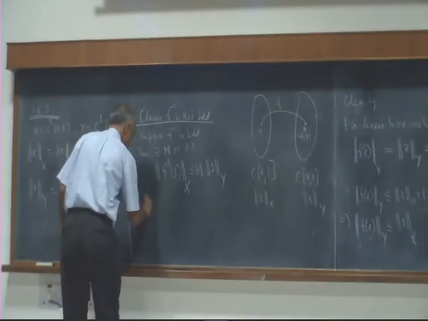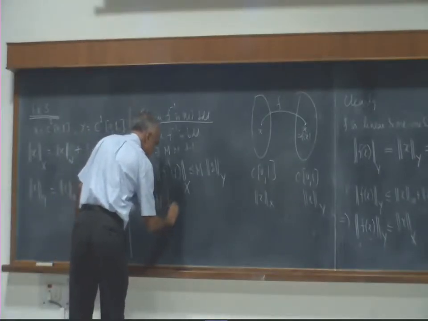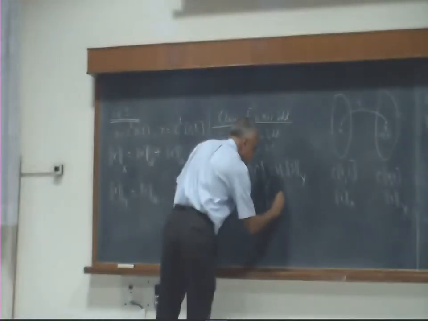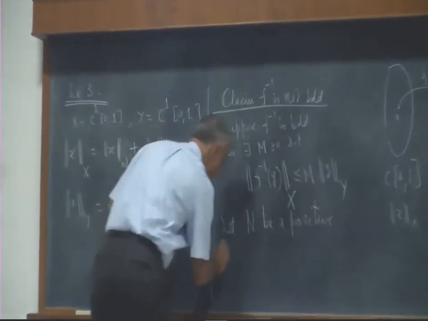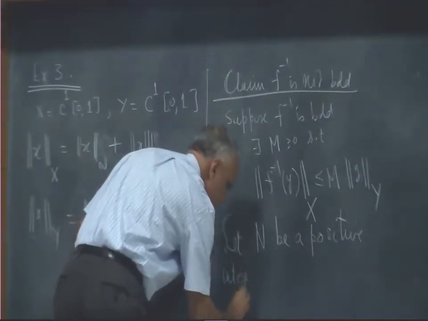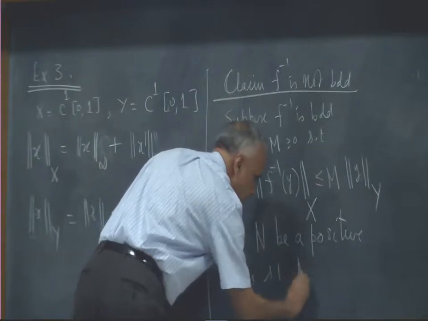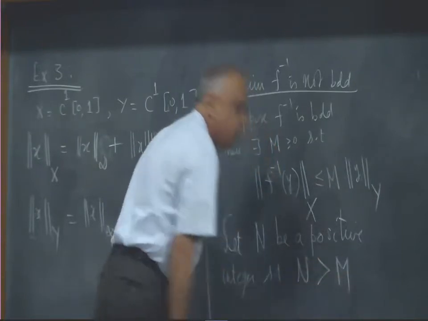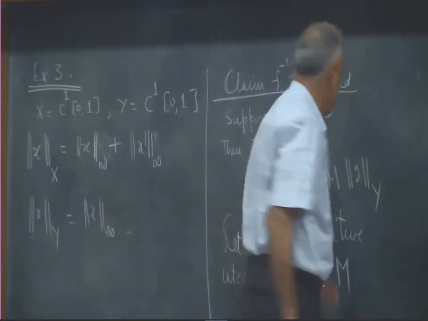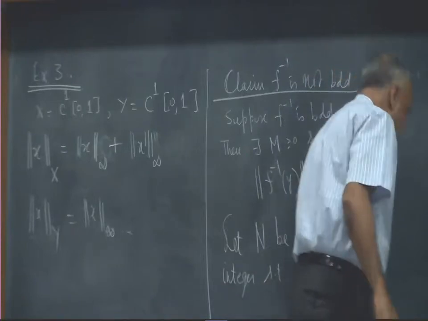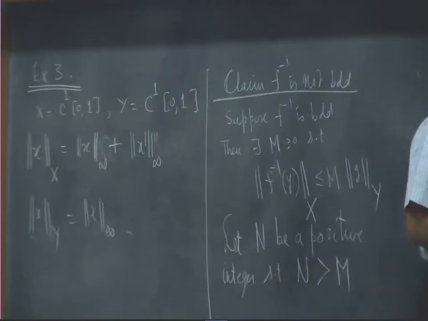So let n be a positive integer such that n is bigger than m. That is always possible, because once this m exists, I will find an n which is bigger than that m.